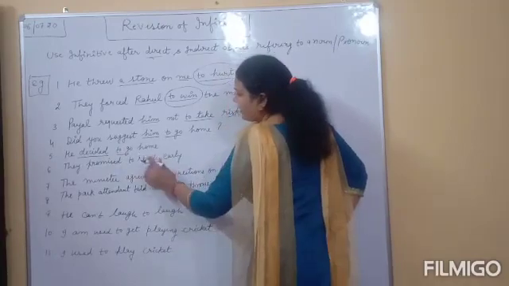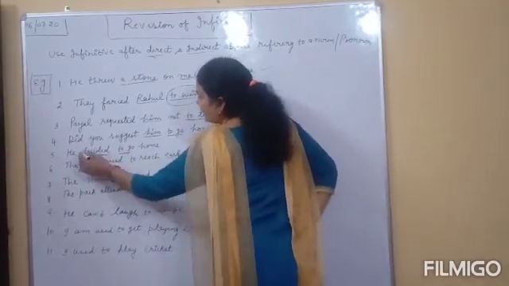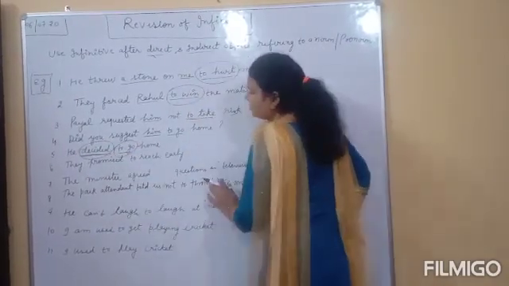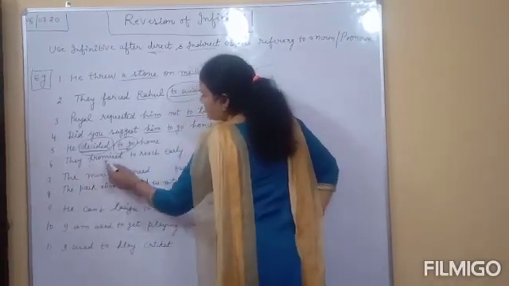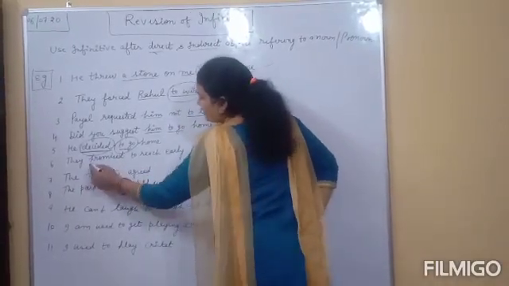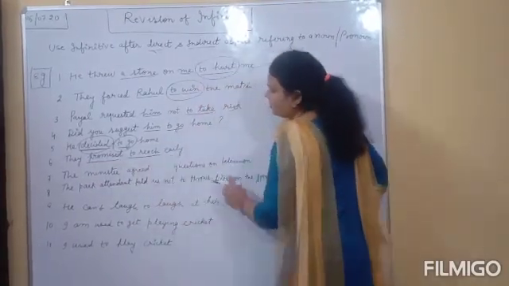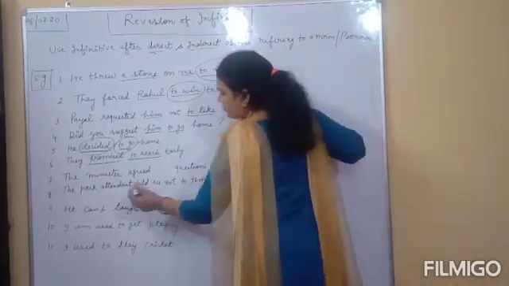To infinitive. Clear? He decided to go home. You can see the verb decided is here. That's why we use infinitive. Clear? In the next sentence, they promised to reach. The verb promise is here. That's why we use to infinitive. Clear?